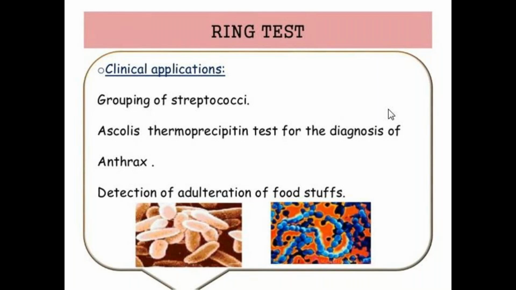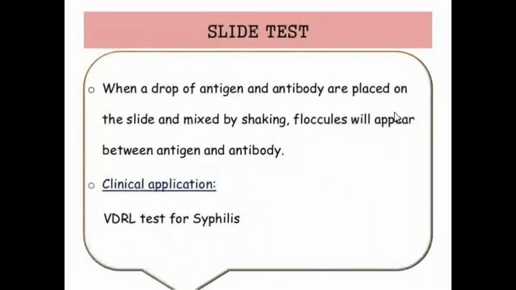How are these detected? The antibody produced by an animal in reaction to the anthrax antigens is detected, and that is Ascoli's thermoprecipitating test. These are the main applications of ring test.